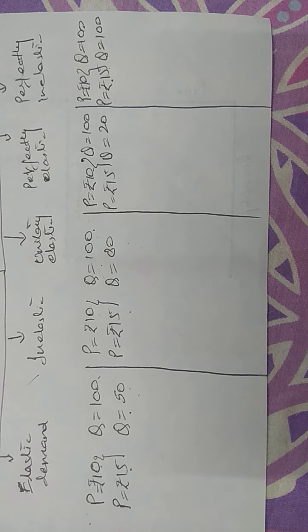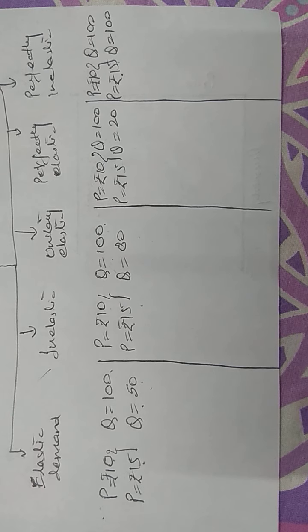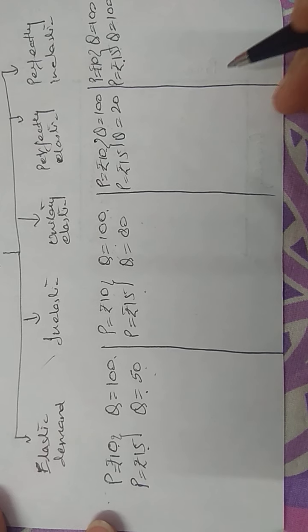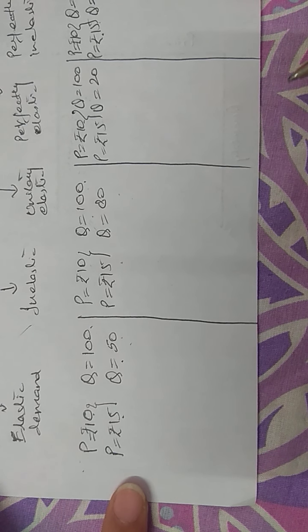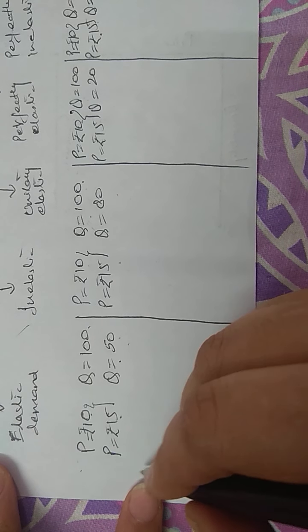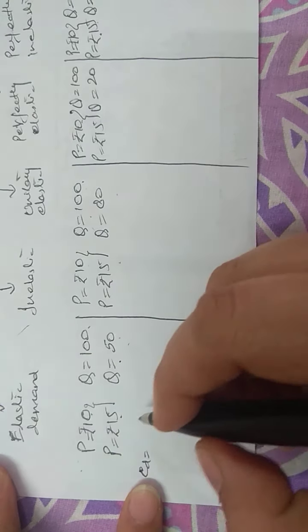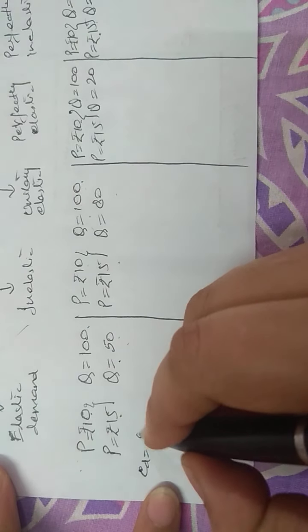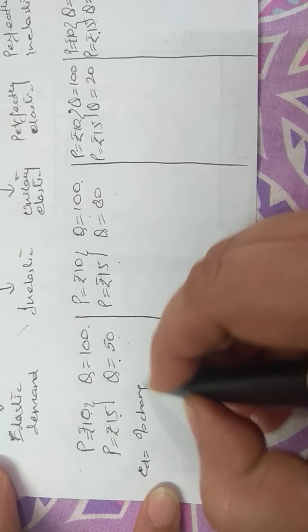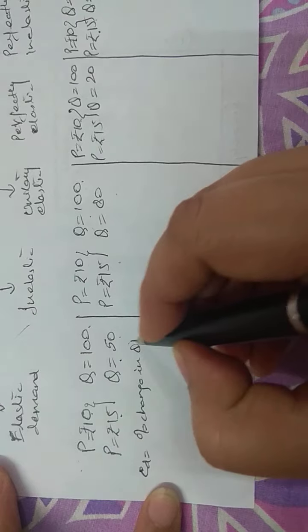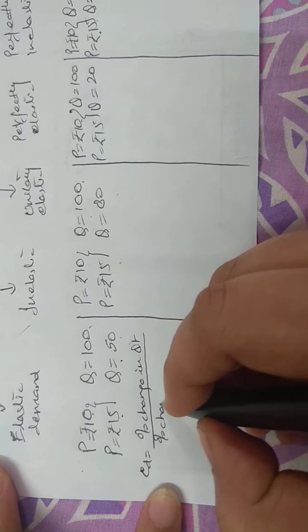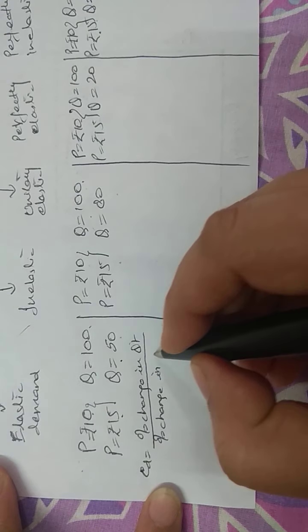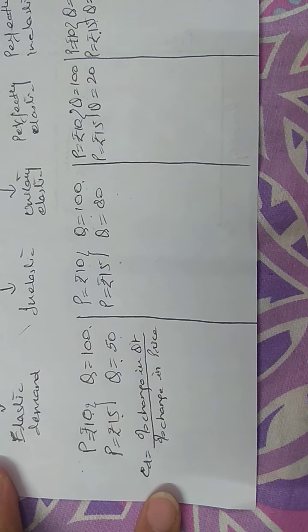Now, how do we calculate this? We know that they change differently, but then how to calculate this in numerical values? For that, we have a formula. Elasticity of demand is calculated by percentage change in quantity divided by percentage change in price.